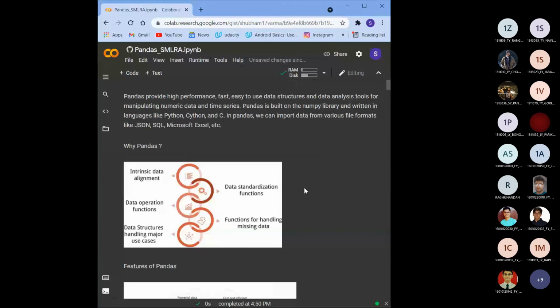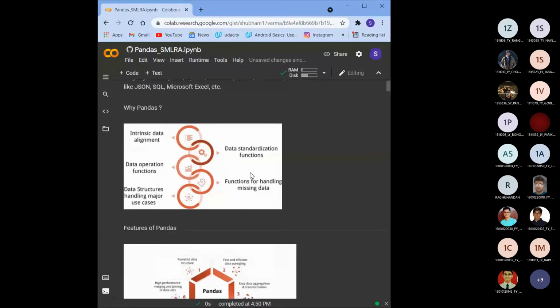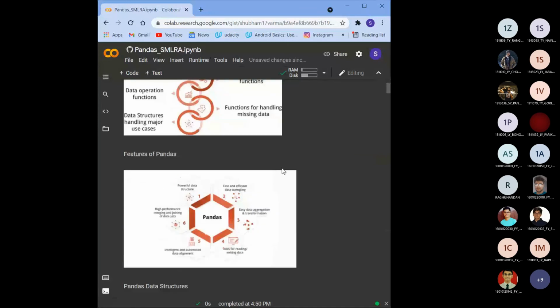Whereas NumPy, as Gaurav just talked about, we prefer when we have numerical data. For that reason, pandas is one of the most preferred libraries used for machine learning and data science. So these are just definitions of what pandas is. Let's directly jump to what we can do with pandas, what its features are, and what different functionalities we can use.